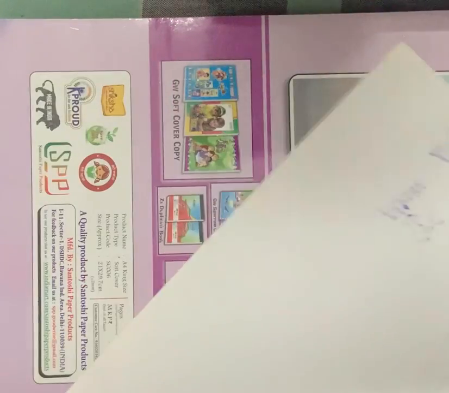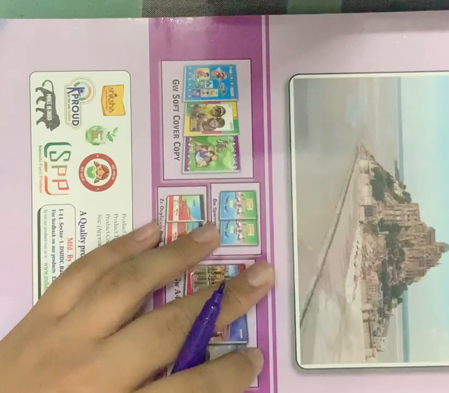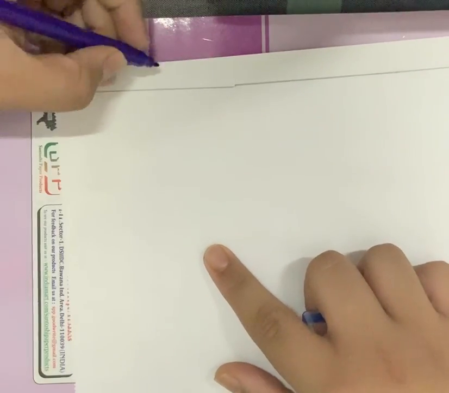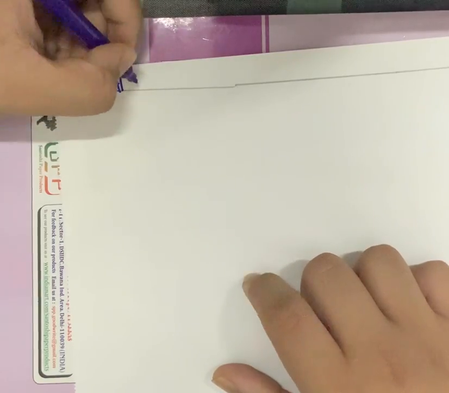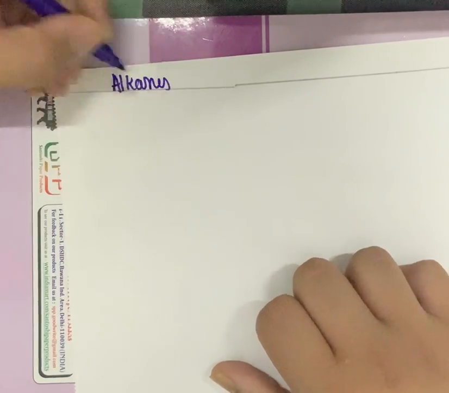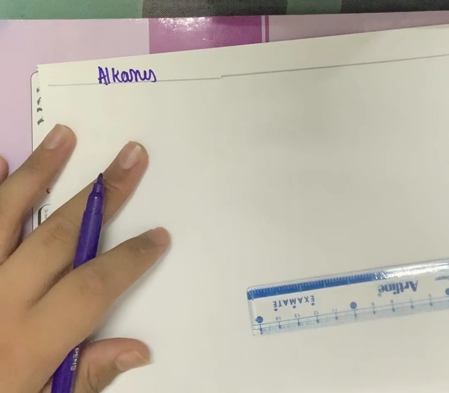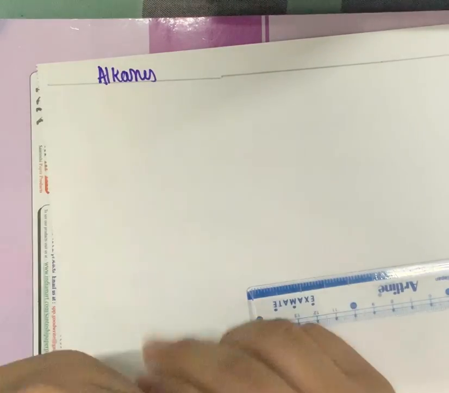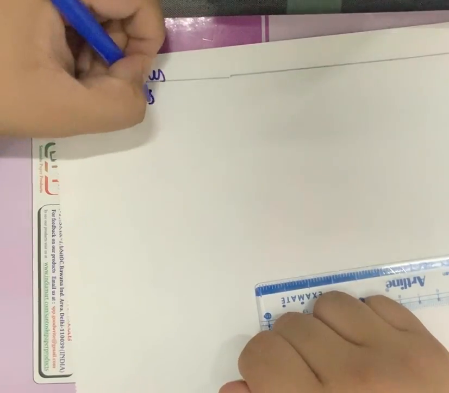So now, talking about the detailing of these compounds, the first one we talk about is alkanes. From the previous sheet, it is very clear that alkanes are compounds containing carbon-carbon single bond and they are saturated.